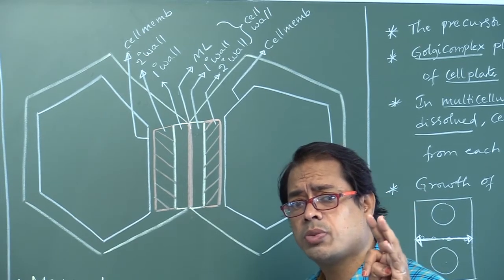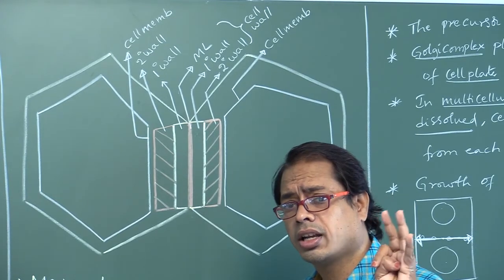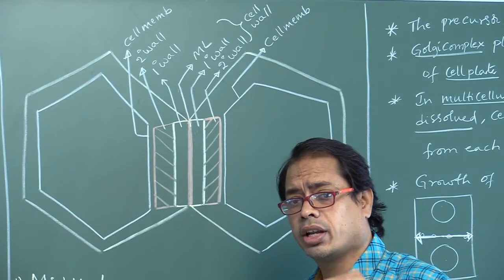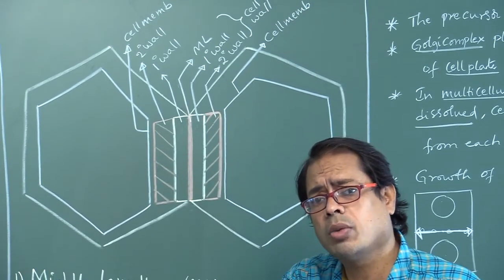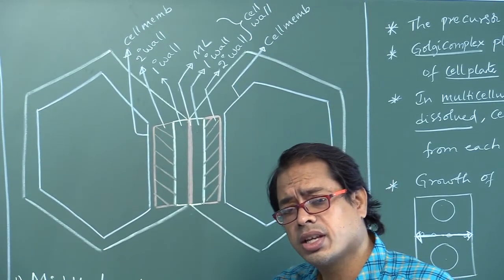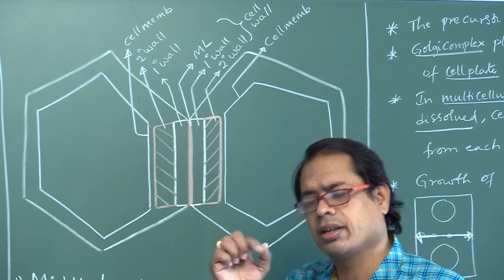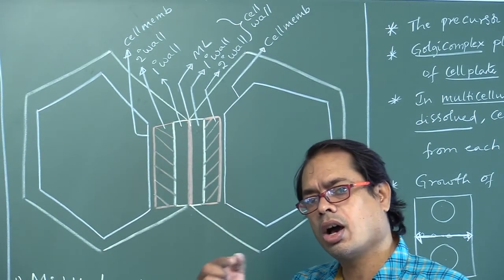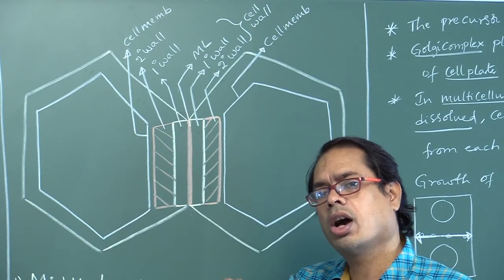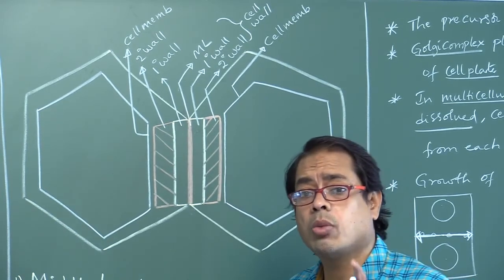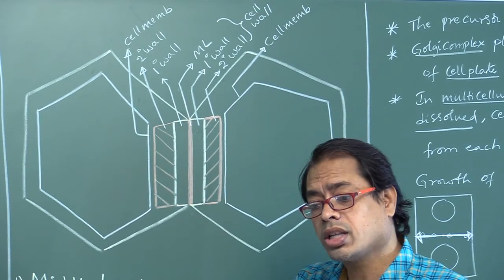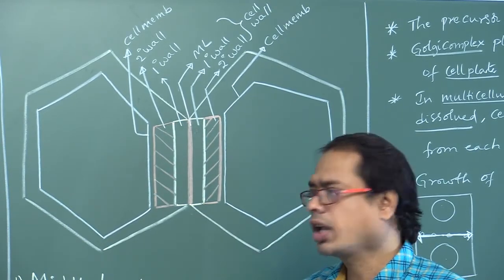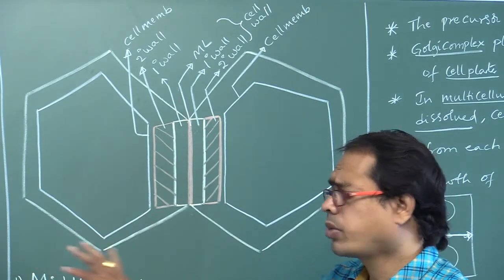What is the common cell wall material in all three layers? Pectin, you have to write. Okay. So please note down all these points, my dear students.